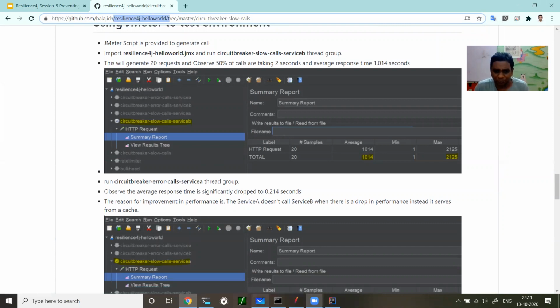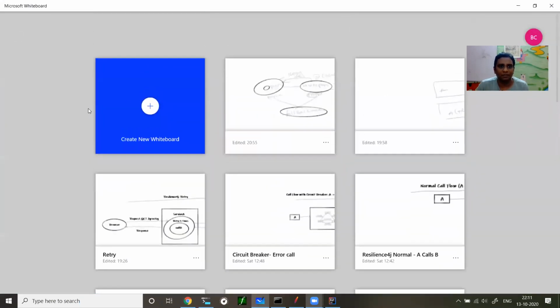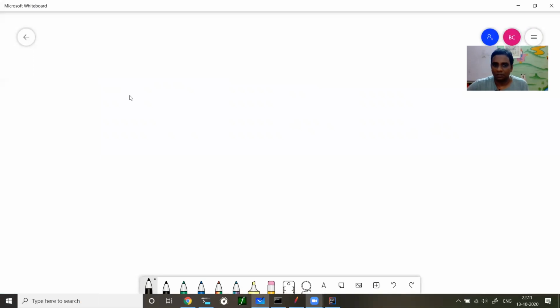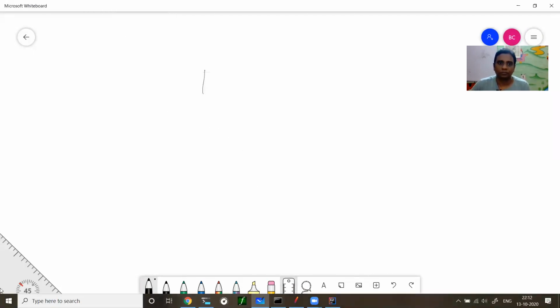Let me jump on to the whiteboard and create one. I have a microservice A calling B. This is very standard, right? A calls B. For some reason, B is having poor performance, taking 2 seconds to respond.